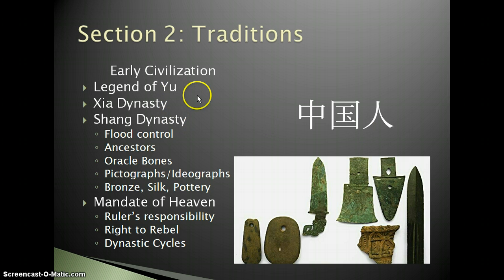As far as early civilization is concerned, the legends go back before recorded history. They talk about this Emperor Yu or this creator, almost like a god who created the mountains and the plains and the rivers and all these kinds of things that broke out of an egg and separated the egg from light and darkness, and just kind of a mythology like that. Obviously, nothing to prove any of that. This is just a kind of myth history, so to speak.